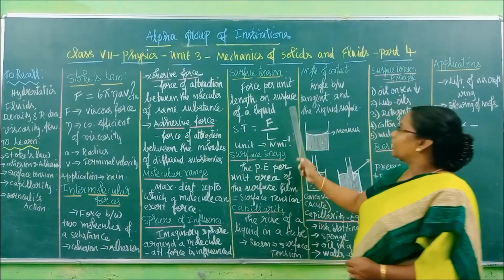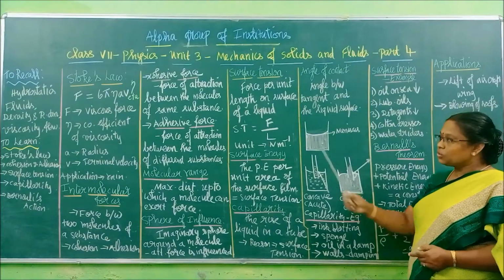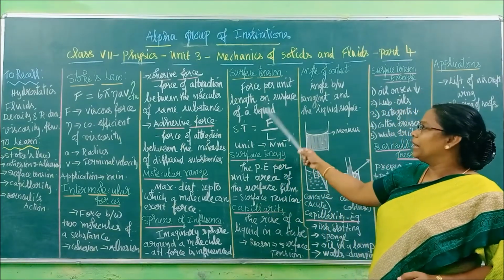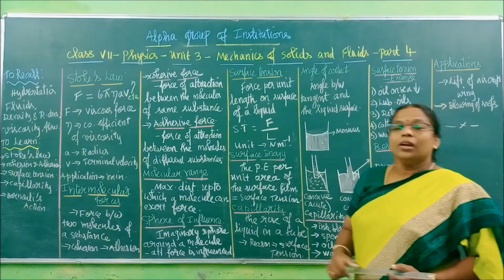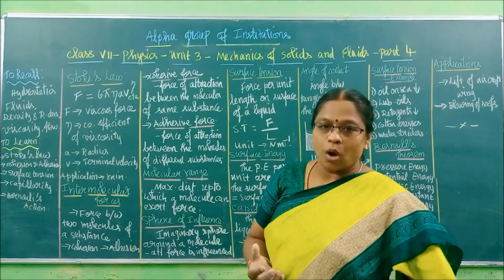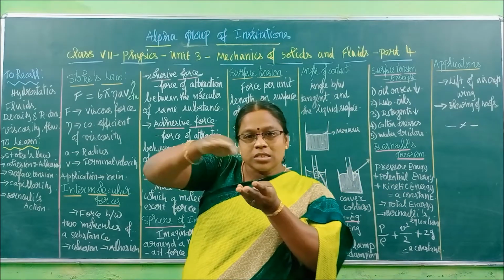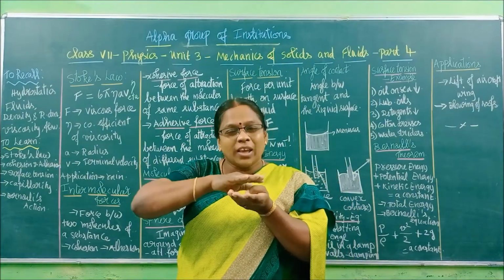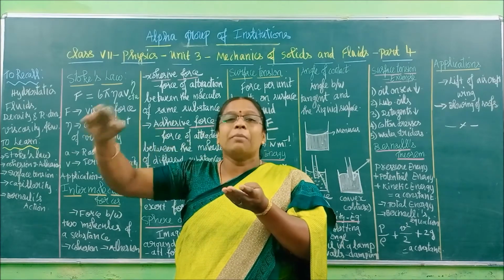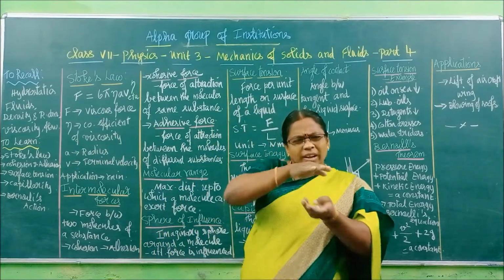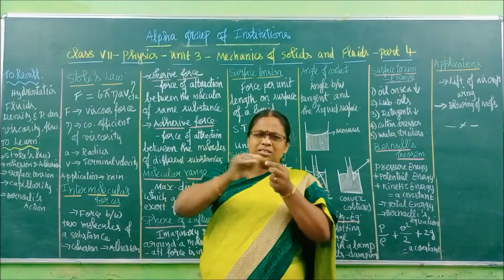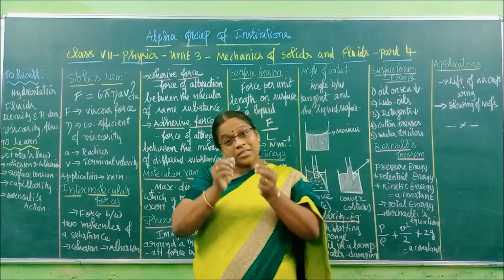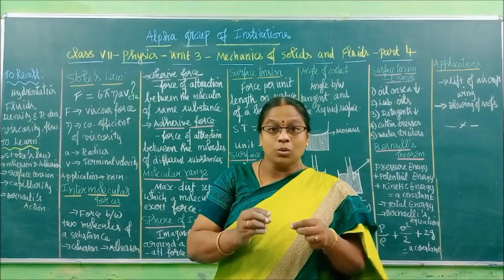Next one is surface tension. This you would have learned in your 6th standard too. It is the force per unit length of a liquid. If we take one beaker of water, on the surface, the water will behave like a stretched membrane. Membrane means it is just one layer, just like one rubber sheet, though it is comprised of so many molecules.